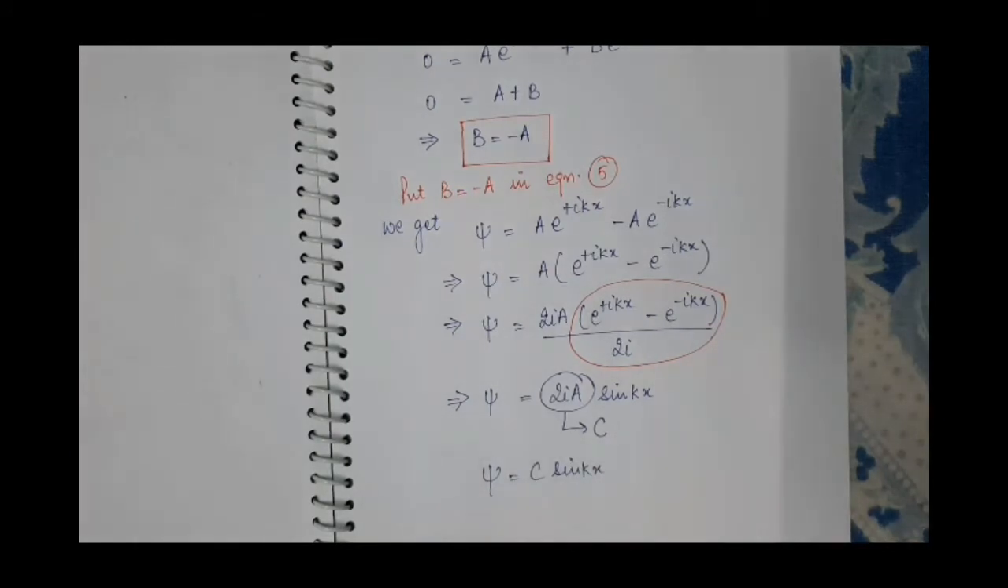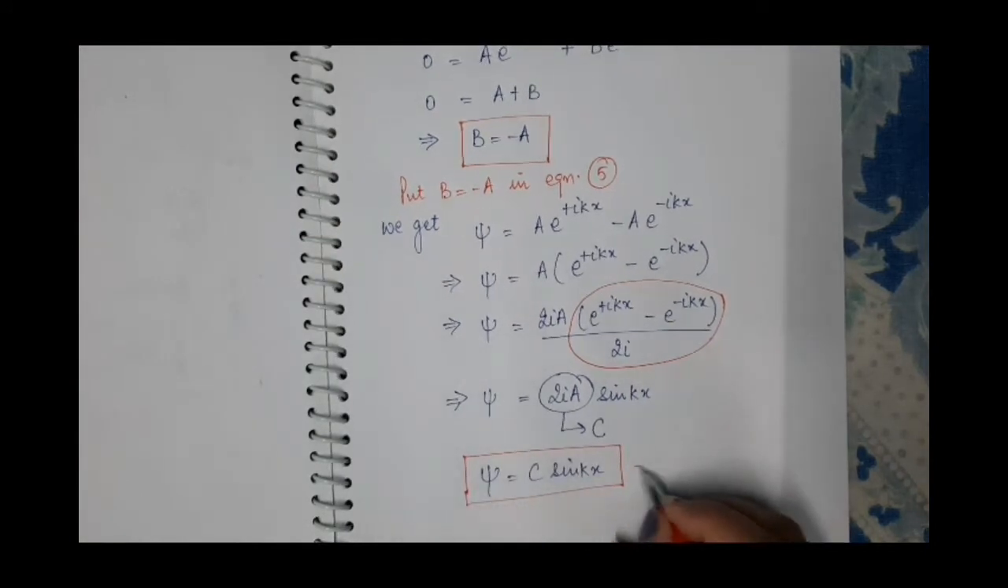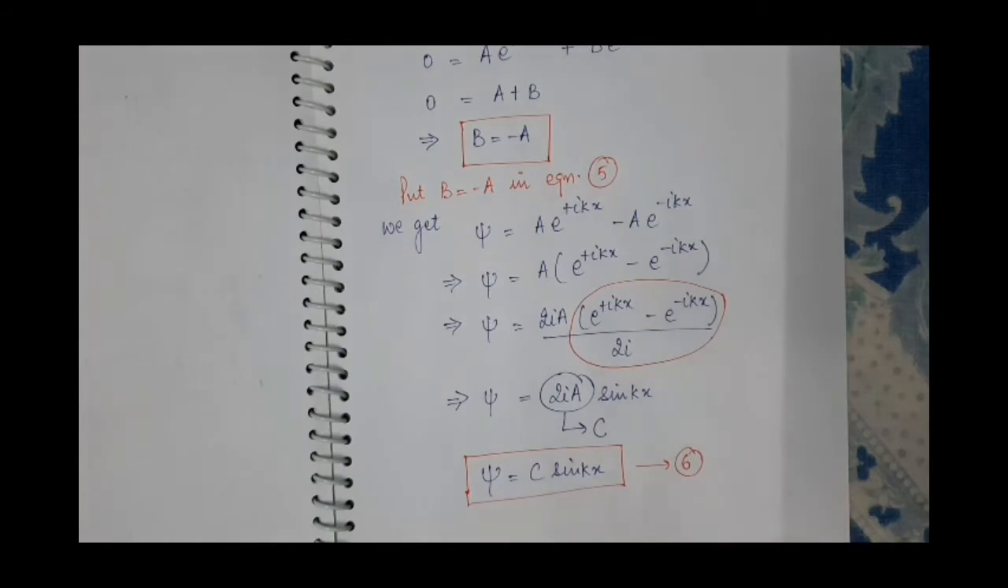So after applying the first boundary condition, that is at x is equal to 0, psi is 0, our equation fifth has changed to this equation. And suppose this equation as equation sixth. Now we will apply the second boundary condition to this equation 6th. And what is our second boundary condition? It is at x is equal to L, psi is 0.